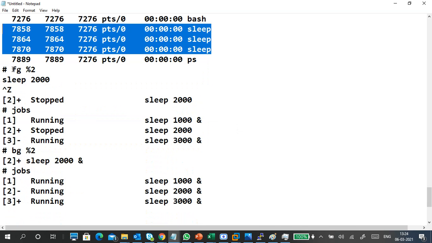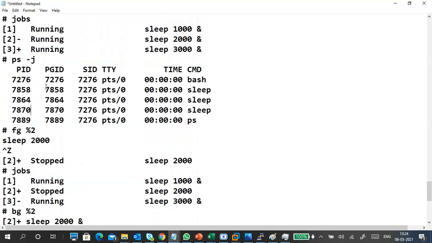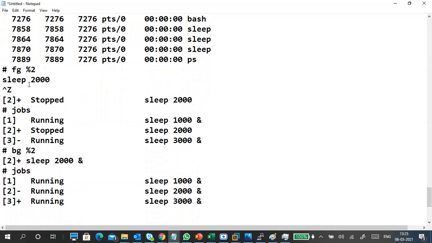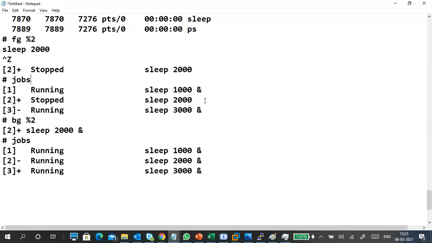Next, I want to bring a job to the foreground. If you see here, this is the job I want to bring. So fg %2, and I brought it into the foreground. When it is running in the foreground, I stop it using Control Z, and I check it with jobs. It was running earlier, and now it is stopped.